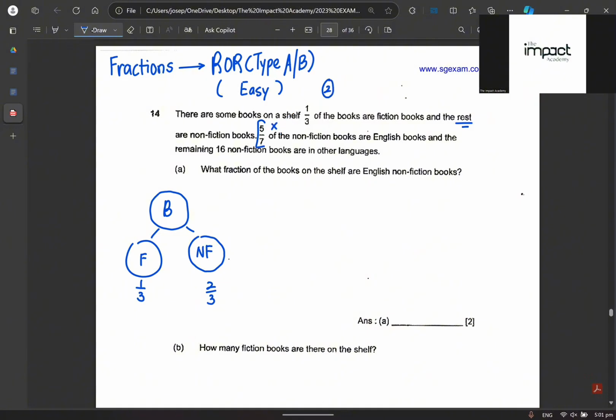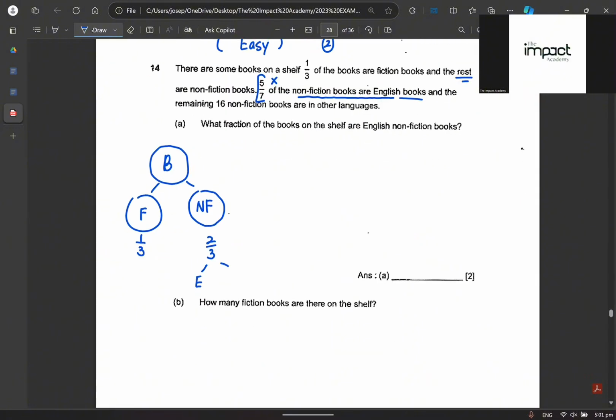5/7 of the non-fiction books are... So we go to our non-fiction. Since we know it's 2/3, what are we going to do? Out of these 2/3, how many is English? It's 2/7? Where got 2/7? No, 7 minus 2. 5/7 is English, so 2/7 is 16.